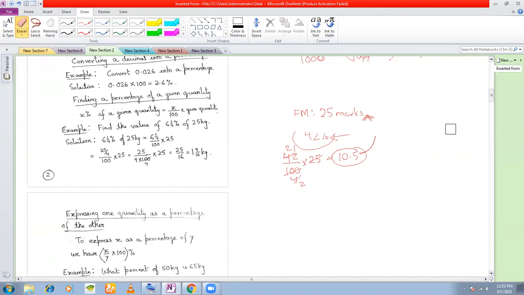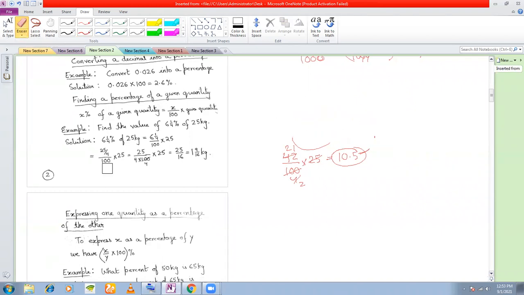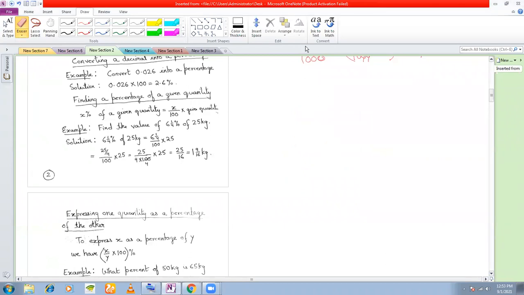Yes, sir. We'll now come to this problem here. Problem here states find the value of 6/14 percentage of 25 kg. So 6/14% of 25 kg. Convert 6/14 into an improper fraction: 25 by 4 divided by 100 into 25.